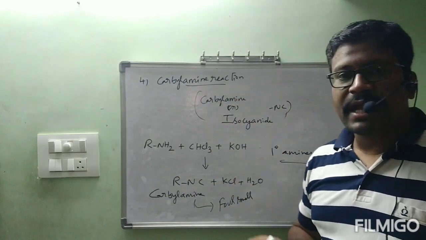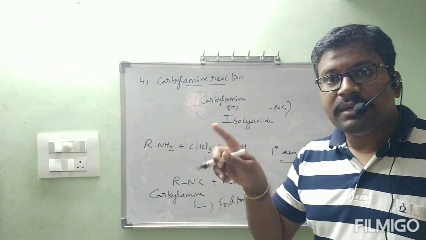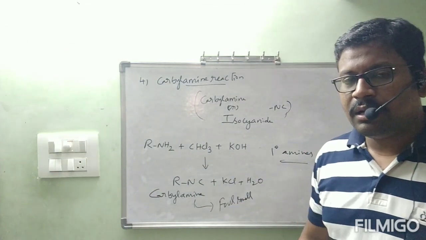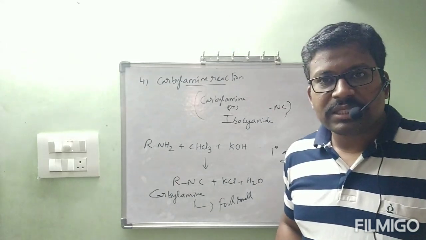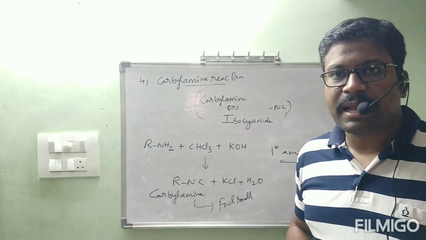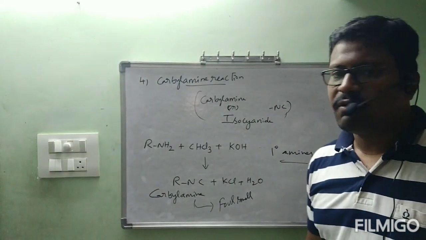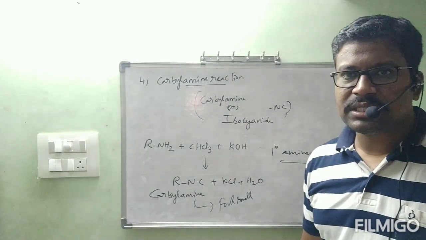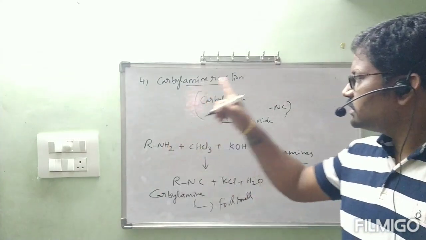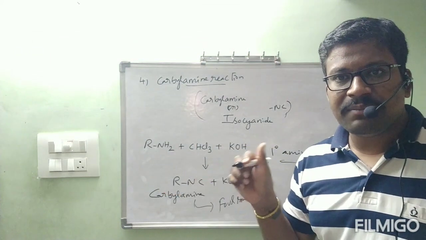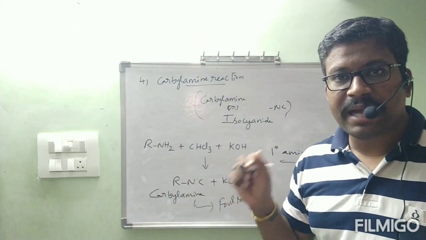So the carbylamine reaction is also called the carbylamine test for primary amines. Remember, the carbylamine that is formed is foul smelling. Carbylamine is also called isocyanide. This is the test. Remember, these tests and named reactions are all very important. You have to practice well.